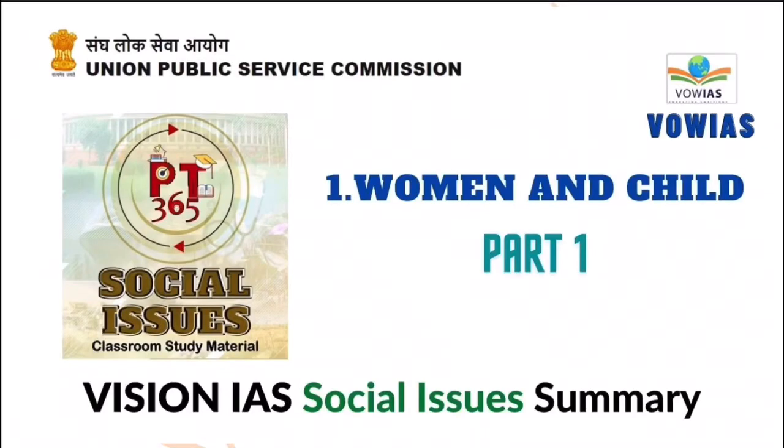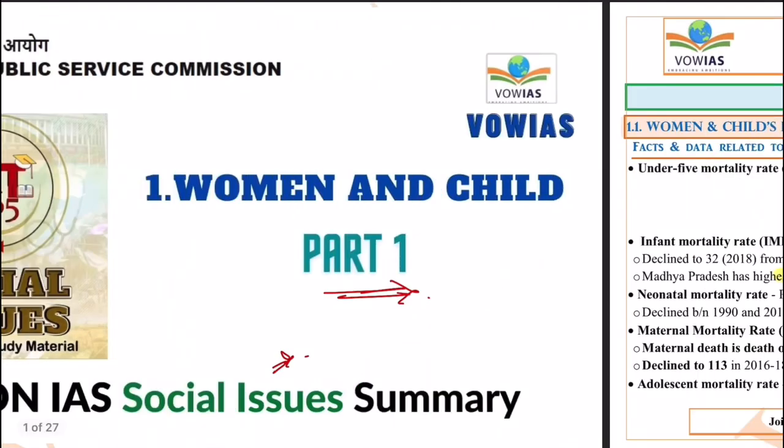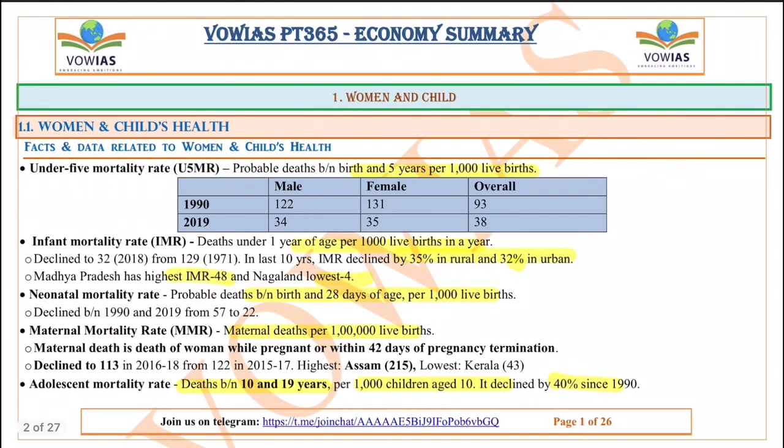Welcome to the discussion on Vision Social Issues PT365, and this is part 1 where we are going to start with the first chapter, that is Women and Child. As you know, in this lecture series we are going to cover the summary and the important information related to the PT365 which will be useful for our prelims 2021. As part of this initiative, we are going to now cover social issues and look at all the information that is relevant from the prelims point of view and even try to memorize them as well. Now let's begin. The first topic we have is woman and child.